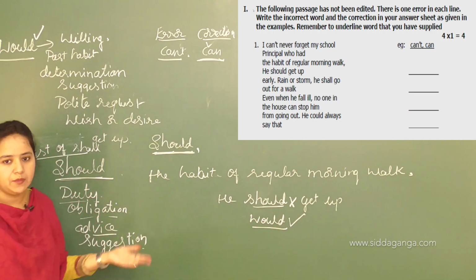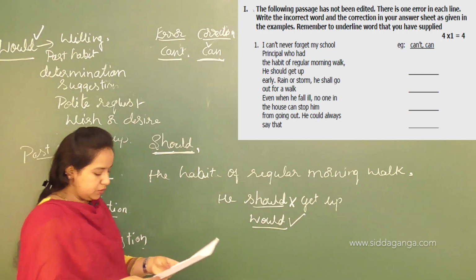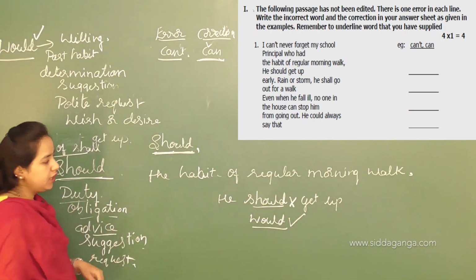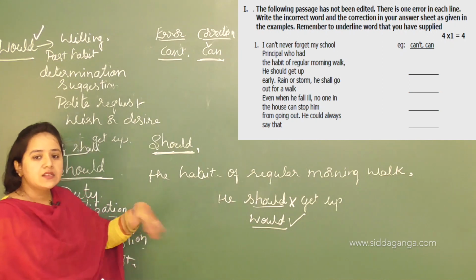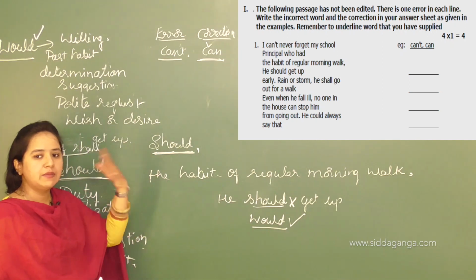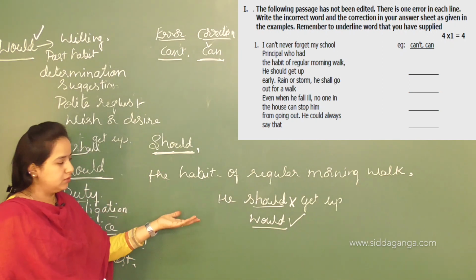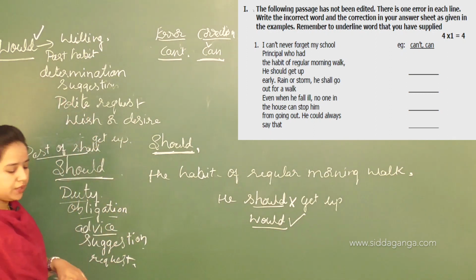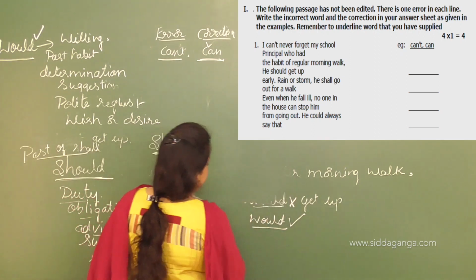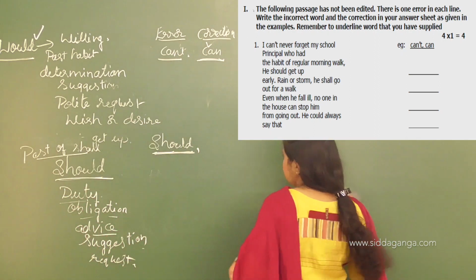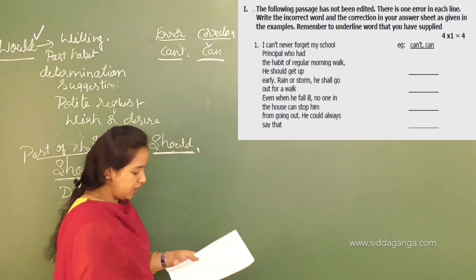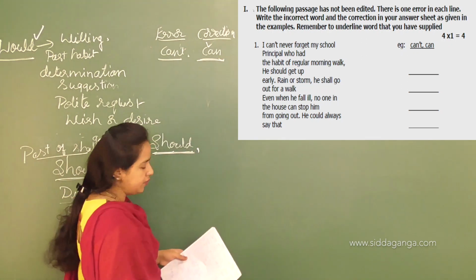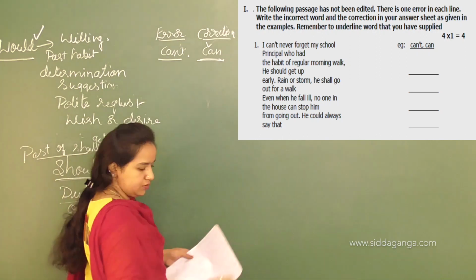I will give you some more examples regarding this. You can take some other examples with should. Later on I will discuss some other passages, the examples, but we will talk about would and should. I hope that you all have got this answer. Next I will give some examples related to should and would.